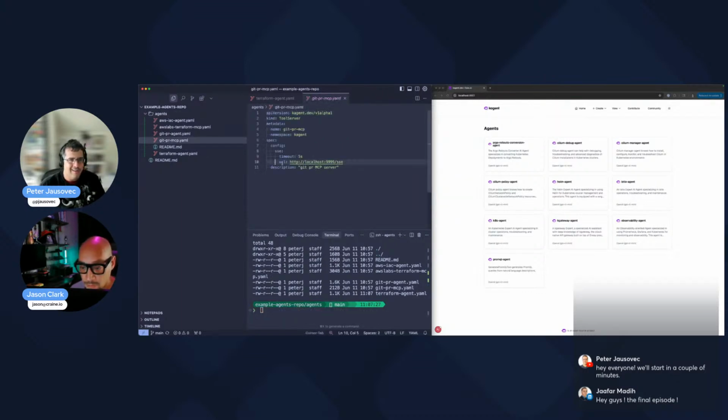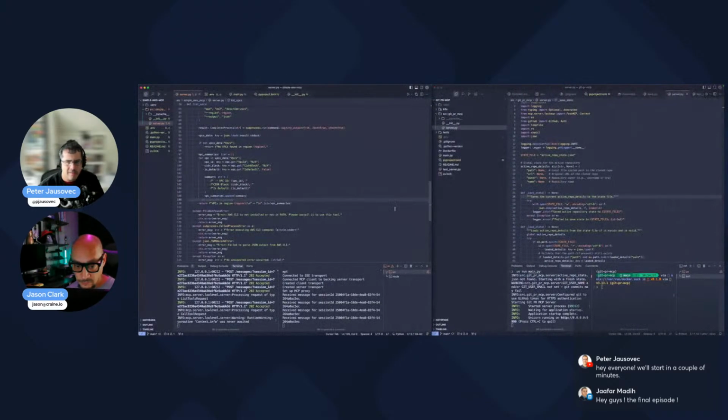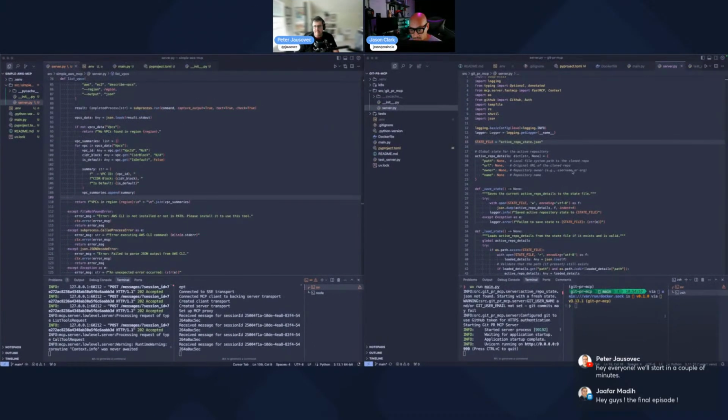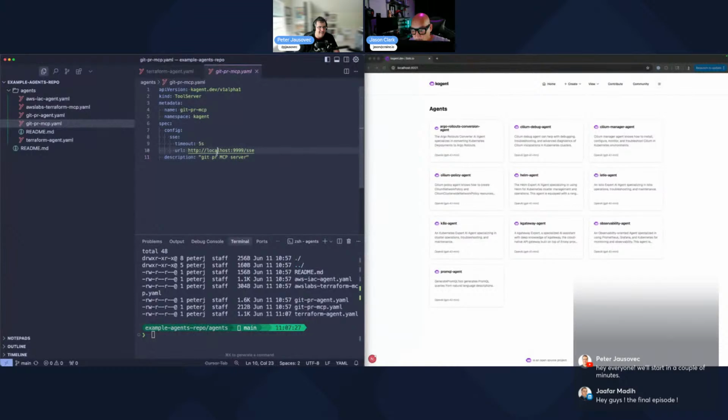So I'm going to be deploying everything. I have this Git PR MCP, which is going to be running locally. Let me see this one. Yeah, I have it running here. Let me see on the right side. Actually, let me change this layout. There we go. So I have that running there.